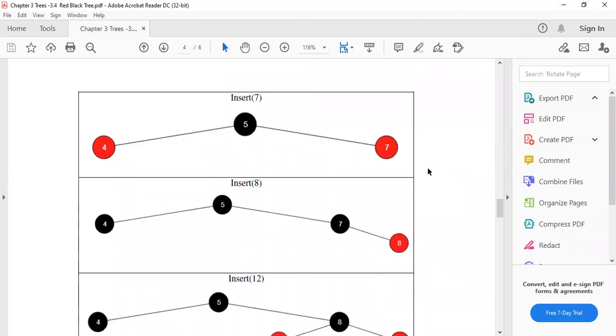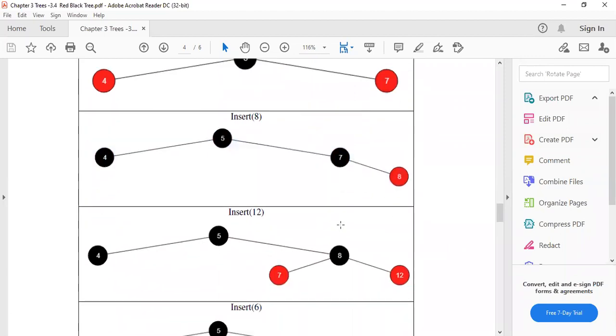Okay, then inserting 8. See, 8 is greater than 5, go to 7. Then 8 is greater than 7, go to the right side of 7. But simultaneously you have to change the color of 7. As here the red one, now it will become black because every parent should be black. That's why it will be black.